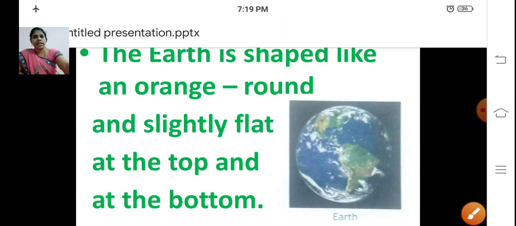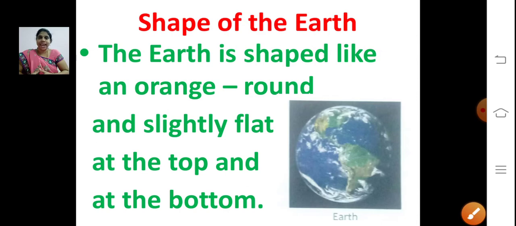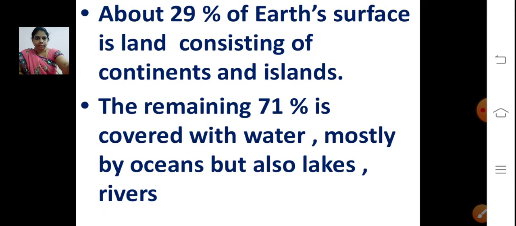We know the earth is covered with land, air and water. About 29% of the earth's surface is land, consisting of continents and islands, and the remaining 71% is covered with water.